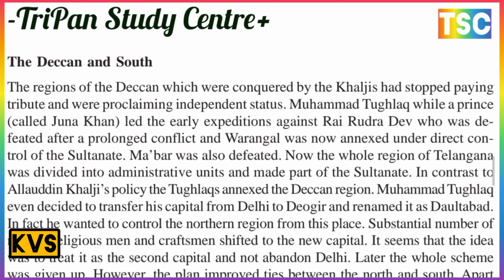Mahabar was also defeated. The regions of Telangana were divided into administrative units and made part of the Sultanate. In contrast to Alauddin Khalji's policy, the Tughlaqs followed a policy of direct rule. Muhammad Tughlaq even decided to transfer the capital from Delhi to Devgiri, and renamed it Daulatabad.